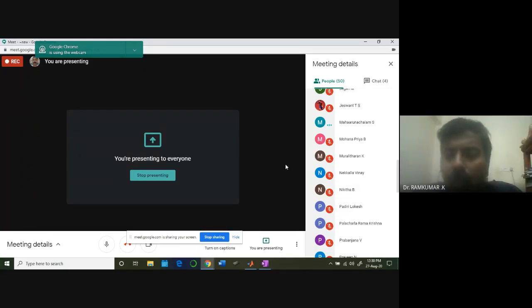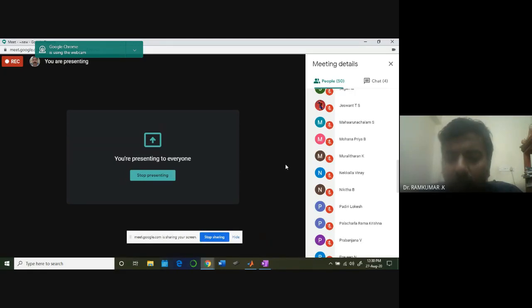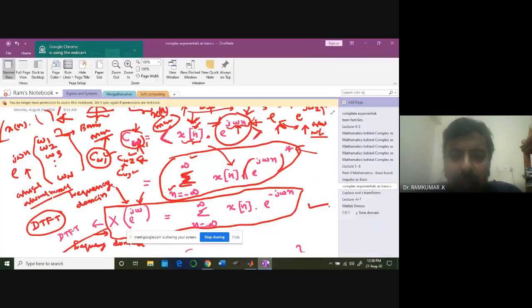Very good. Orthogonal vectors are perpendicular to each other, and if you take the dot product, the value you get is going to be 0. And if you take the length of the vector, square root of V transpose V, and it is equal to 1, then those vectors are orthogonal as well as orthonormal. Keep that in mind. This is a very important idea.